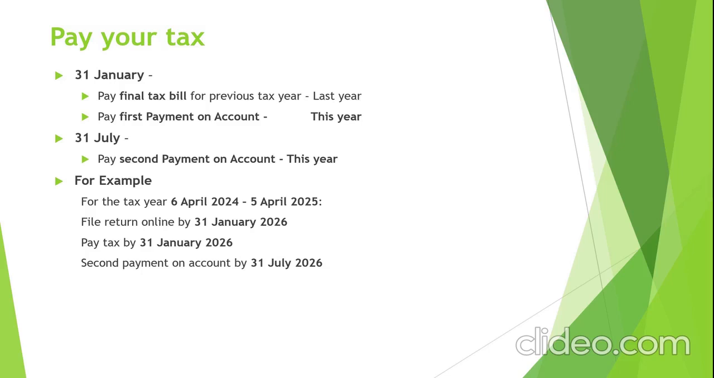Now, how you pay your tax will follow. For the employee, as we mentioned, no problem. It is the self-employed individual filing online on 31st January. On 31st January, they will pay the final bill for the previous tax year, because tax is paid in two chunks. On 31st January, they pay the final bill for the previous year, and they pay the first payment on account for this year. On 31st July, they will pay the second payment on account for this year. Look at this example, go through them.